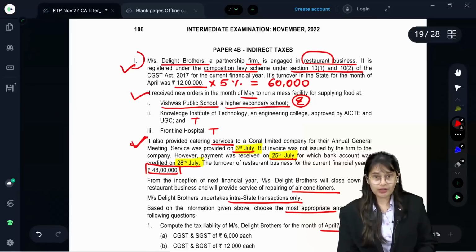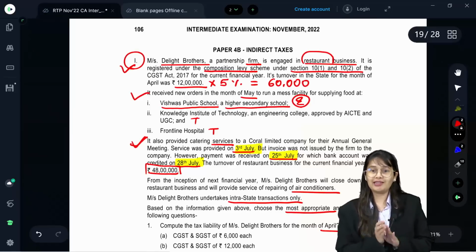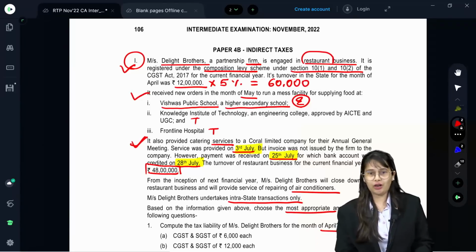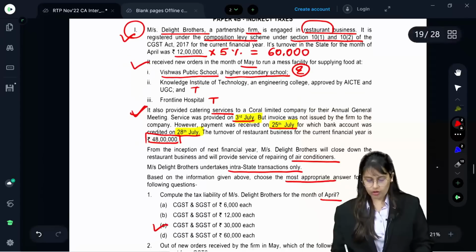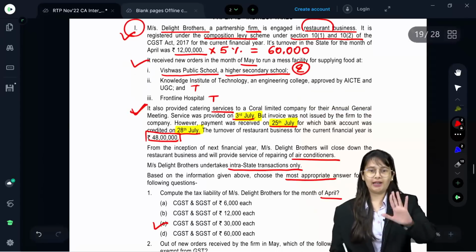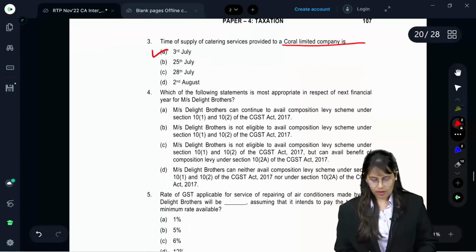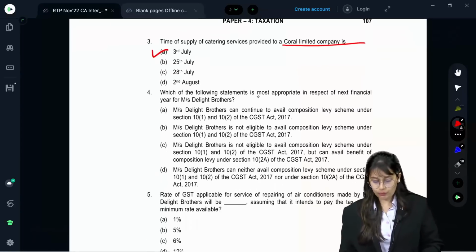As you can understand, first paragraph gives the first information and they have given a question. Second para, they have given a second question. Third para, they have given a third question. It will not always be like this, but in this case, it is like this. Next. Which of the following statements is most appropriate in respect of the next financial year for Messrs.